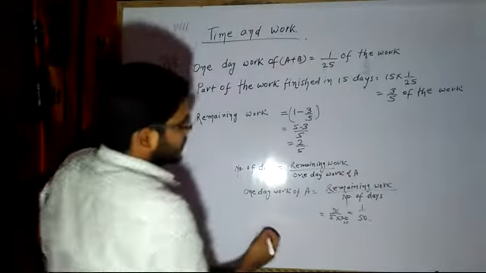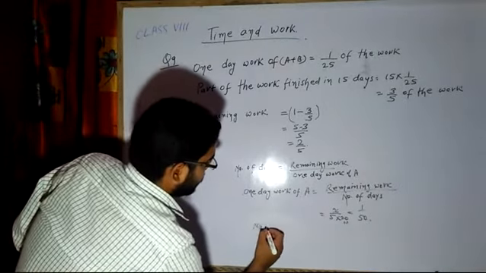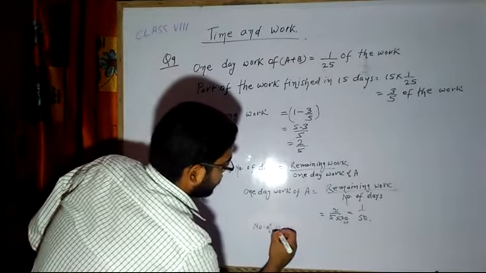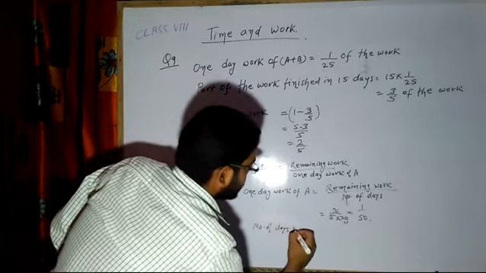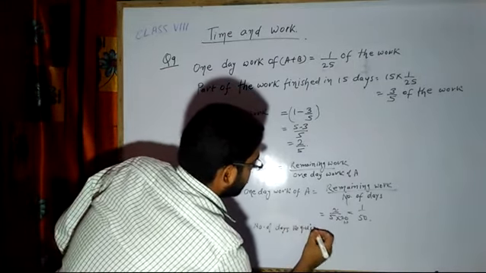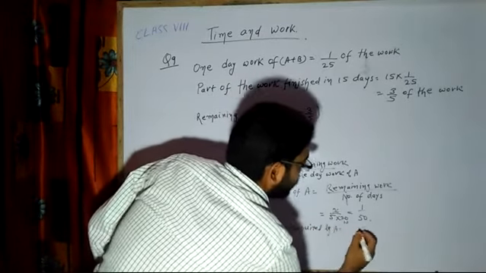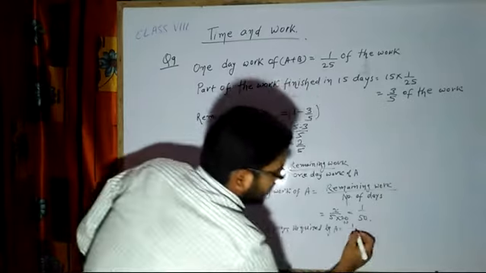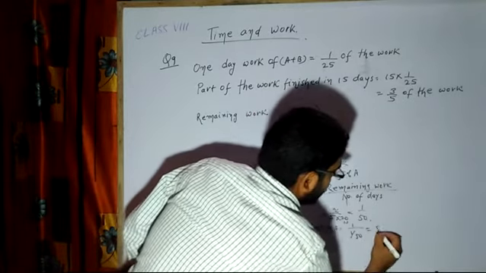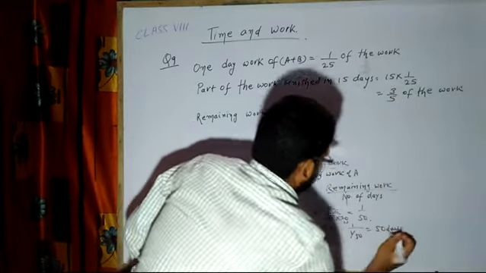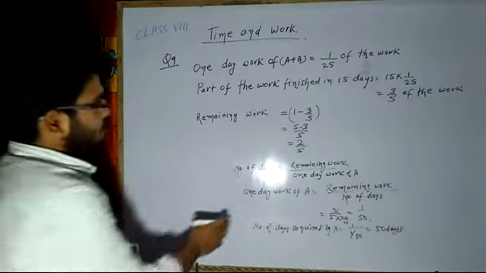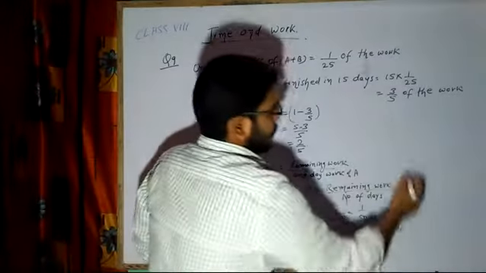So the number of days required by A is equal to 1 divided by 1 by 50, which is 50 days. Same formula we will apply. Now B can do the work in how many days?